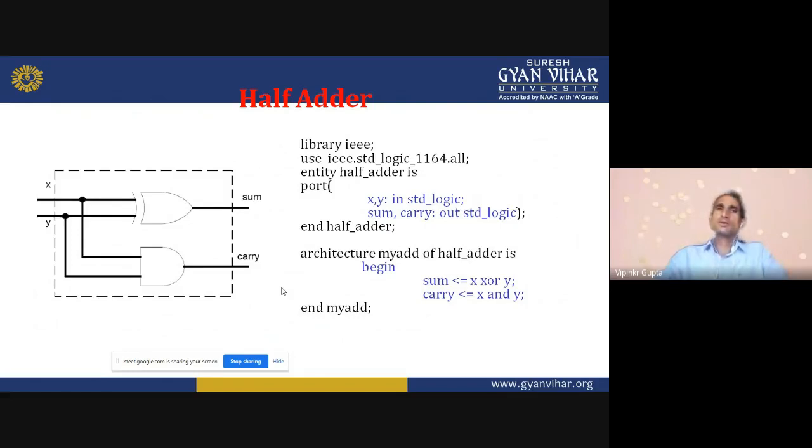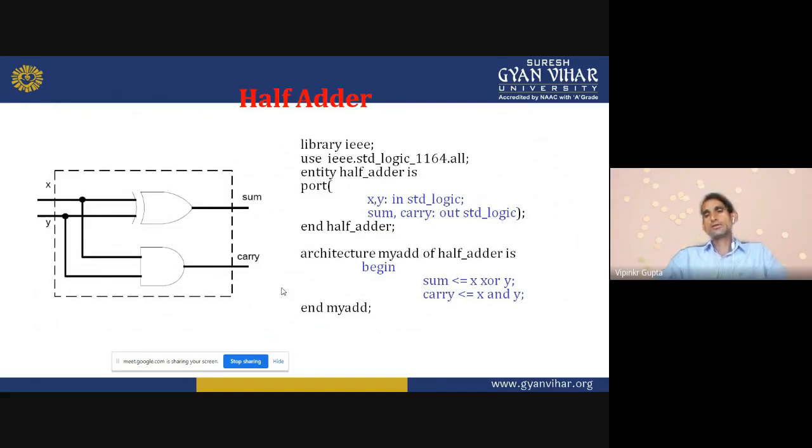When we add 0 plus 0, we get sum equal to 0 and carry also 0. When the input is 0 1, then the sum is 1 and carry is 0, because no carry is generated. When 1 0, the sum is equal to 1 and carry is again 0. When 1 1, then 1 plus 1, its sum is 0 and carry is 1.